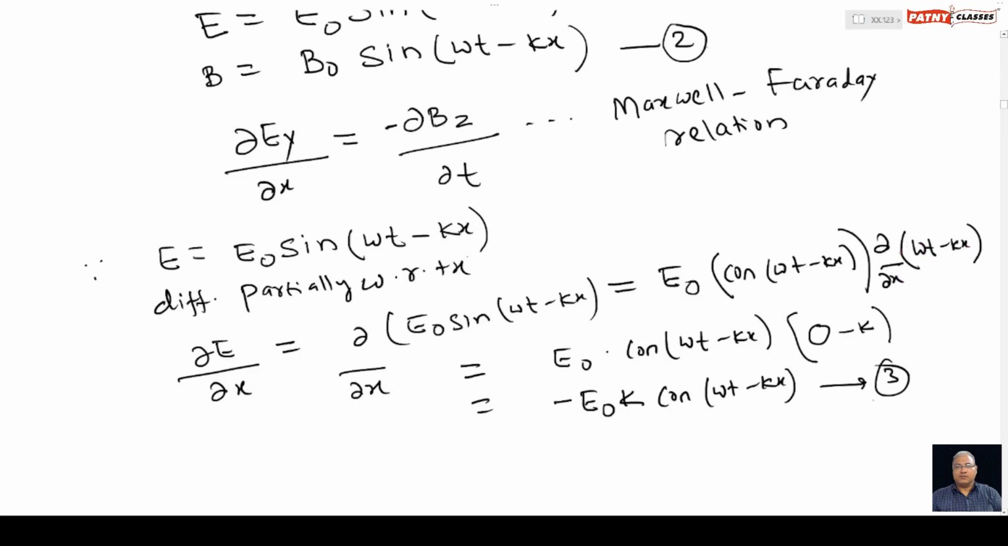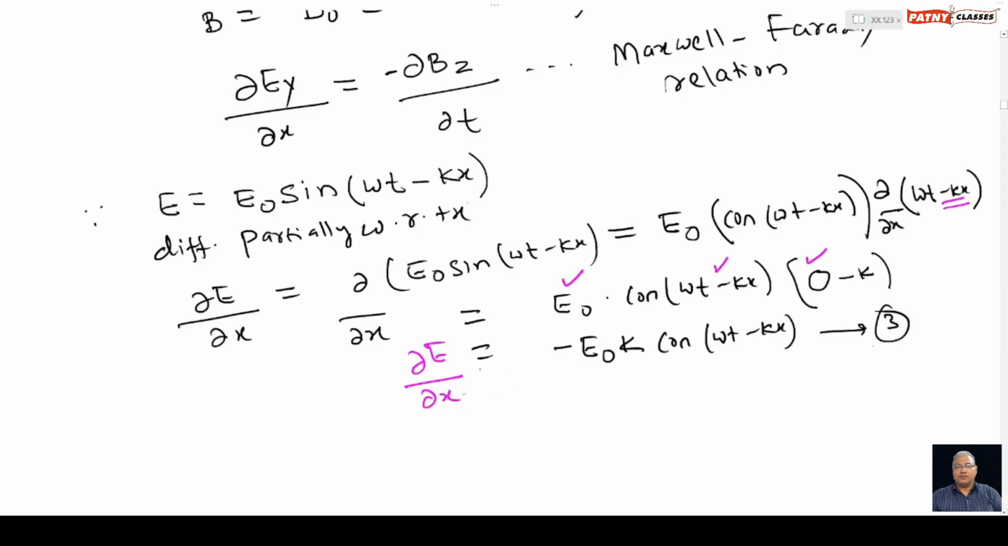Here I have applied the chain rule of partial derivative. Then E naught as it is, cos omega t minus kx as it is, and the partial derivative of omega t with respect to x is 0, and the partial derivative of minus kx is minus k, and the derivative of x is 1. So that is minus k times 1, that equals minus k. Therefore, partial derivative of E with respect to x equals minus E naught k multiplied by cos of omega t minus kx. Call it equation number 3. Since the electric field is vibrating along the y direction, its suffix y will come.